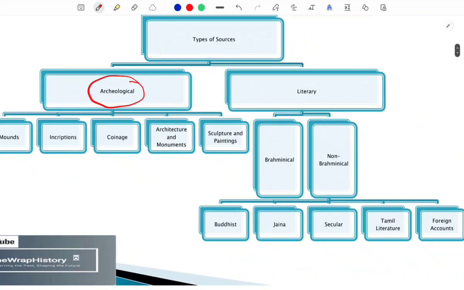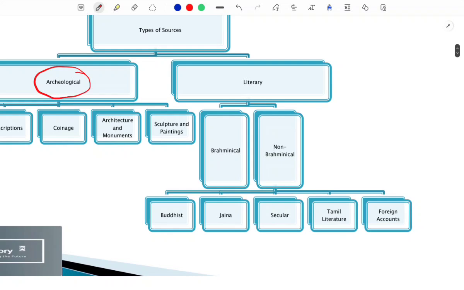As far as literary sources are concerned, we have categorized them into 2 subsections. We are currently dealing with the ancient period, so in the ancient period we have categorized them into Brahminical and non-Brahminical. In Brahminical sources, we will be dealing with the Vedas, the Vedangas, Smritis, Puranas.